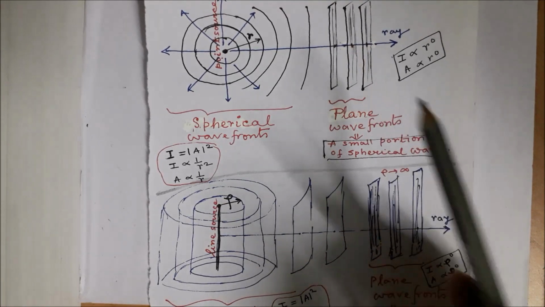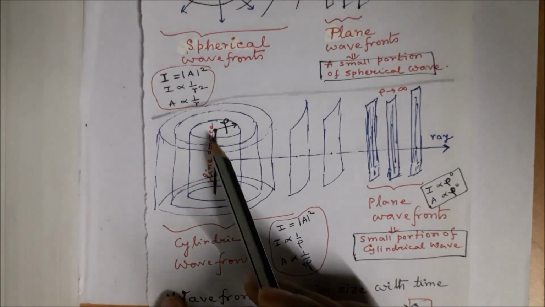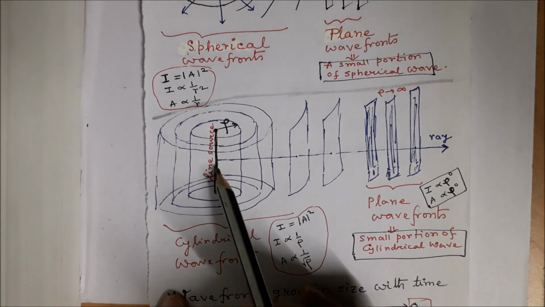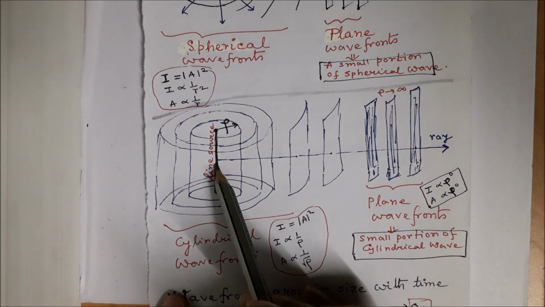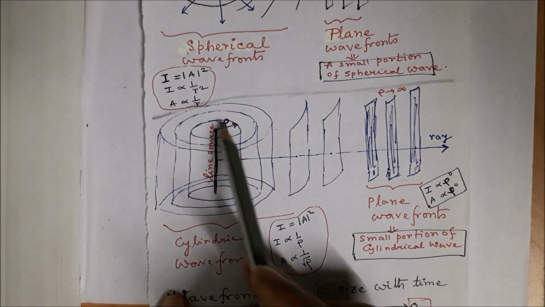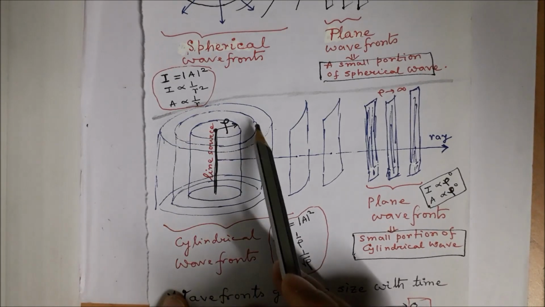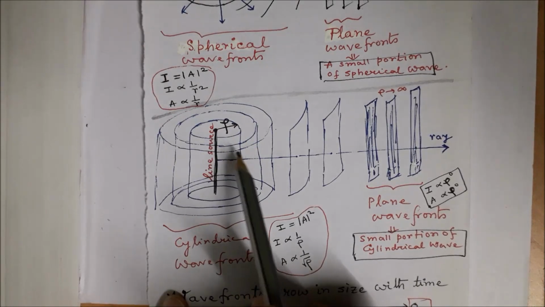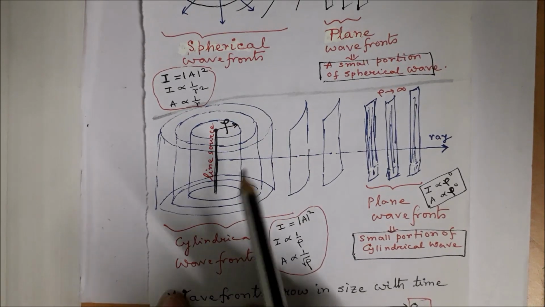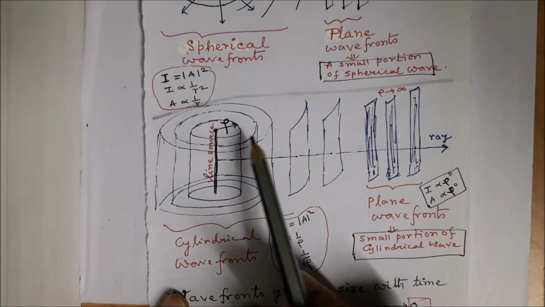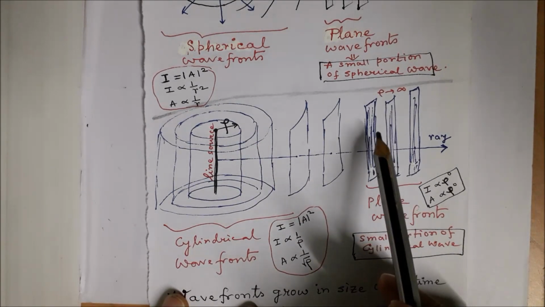In a similar way, if we have a line source and it pulsates, it oscillates, then it will give rise to cylindrical wavefronts. So these are successive, consecutive cylindrical wavefronts that are moving over space, and at a very large distance these cylinders become plane wavefronts.